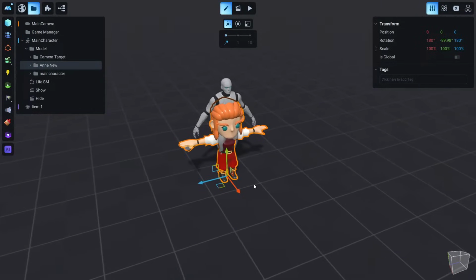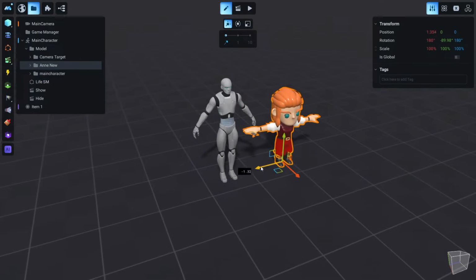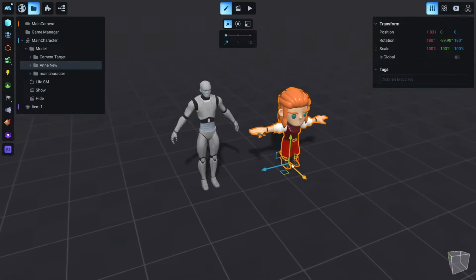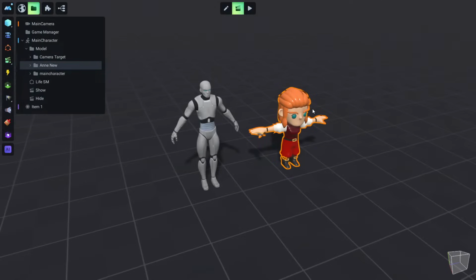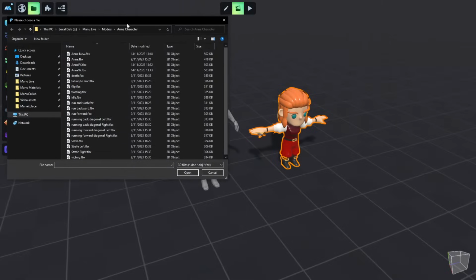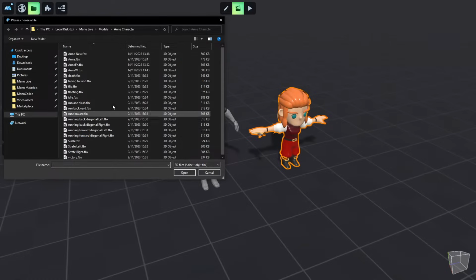A good tip from me is, when you are importing characters, to move your new character a little bit to the left of the old one. Like this you can compare the animations of the old character and the new character and see if you set everything right. So to import animations, as I said before, anything related with animations and logic, we should be in animations mode. So we switch to animation mode like this, and we right click on our new model and import animation. Okay, and in Manu we have to import every animation individually.